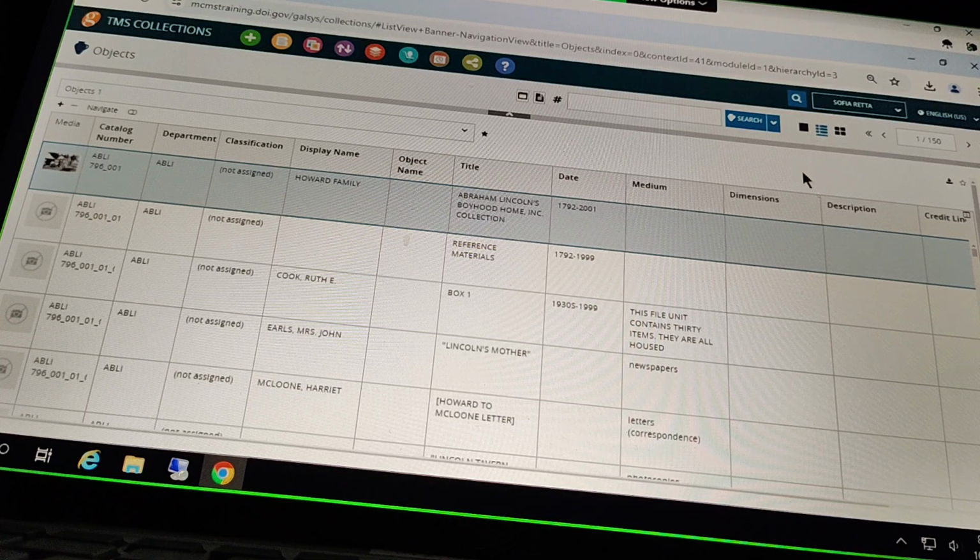I'm not seeing the TMS collections banner at all. Could you grab a screenshot real quick and stick it in the chat? And if we can't figure that out, I can even have you share your screen so we can take a look at what you're seeing. Give me a second. No worries.